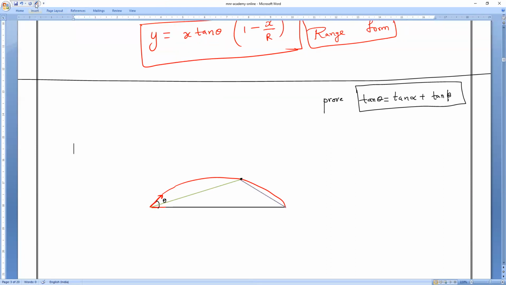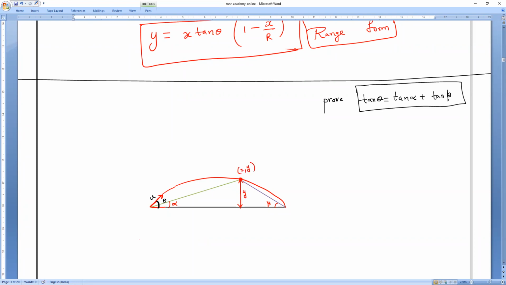Now see here. This is the initial velocity u with which the body has been projected, and this is the total angle, which we assumed as theta. Now this angle I am assuming as alpha, and this angle I am assuming as beta. Any doubt, you can ask me. At this point, let me take the maximum height attained as y.